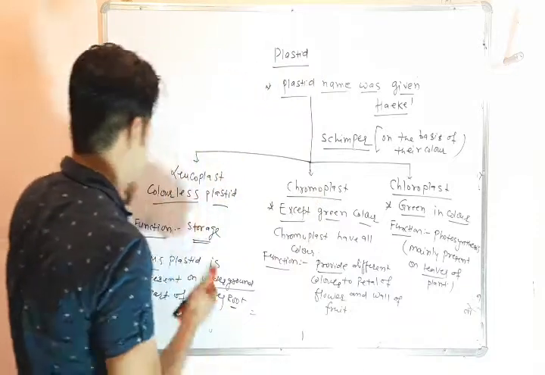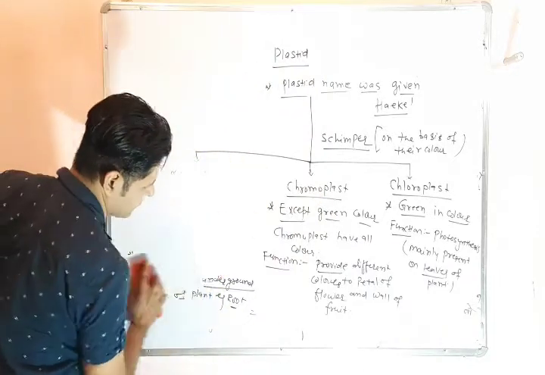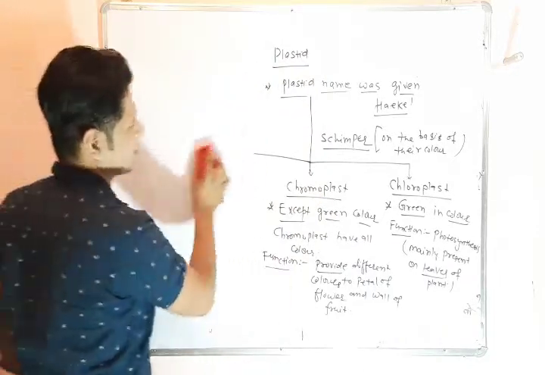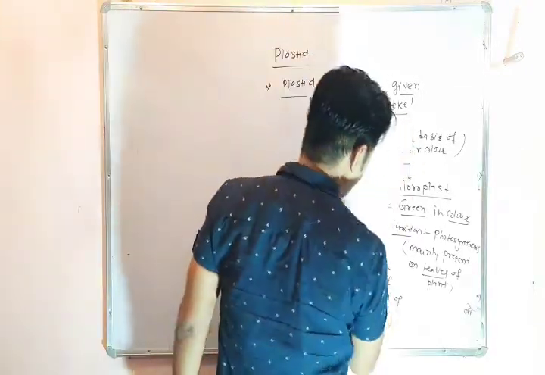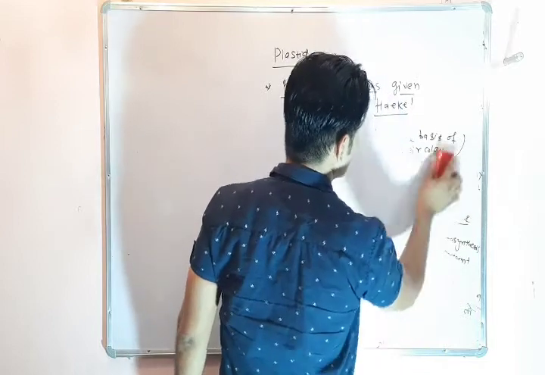Now we will discuss leucoplast. Leucoplast is again classified into three parts on the basis of storage material.